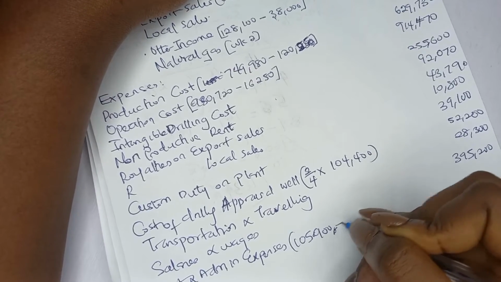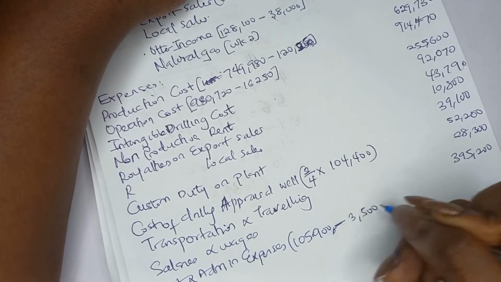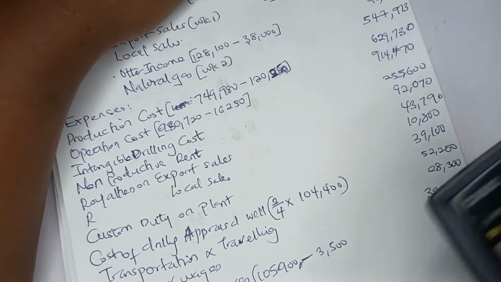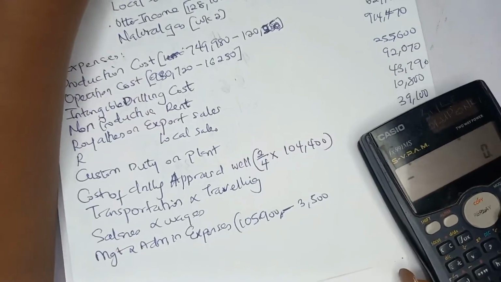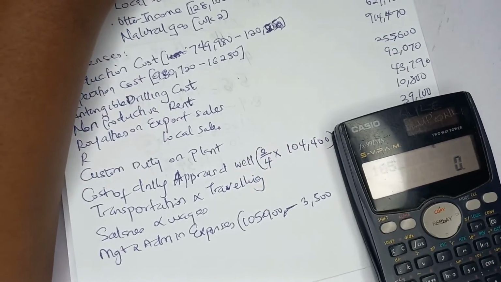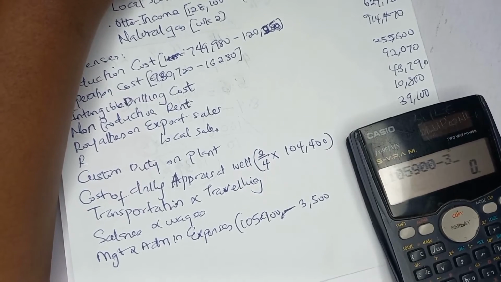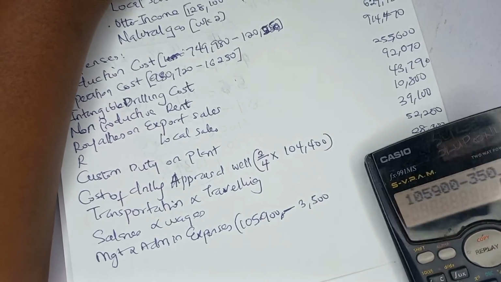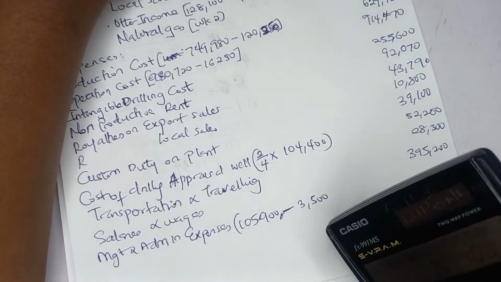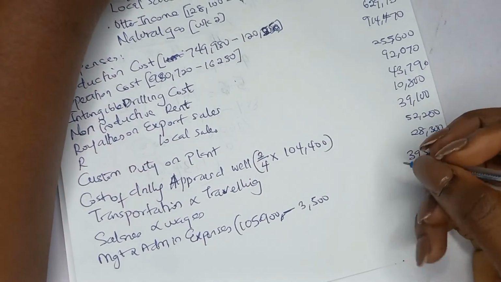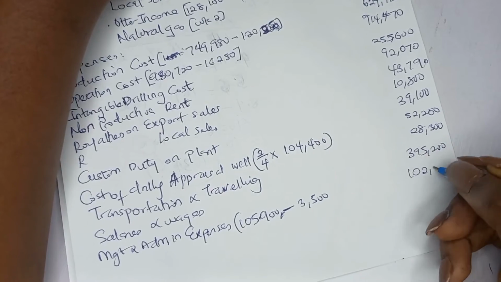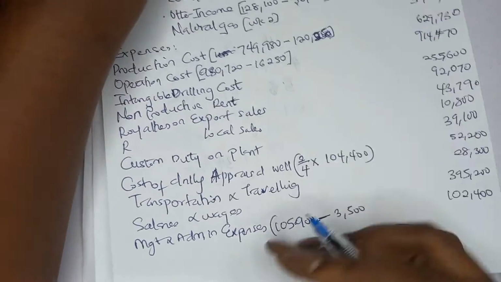105,900 minus 3,500,000. Guys, sorry for everything. If I do this thing on the board, it's going to be worse, I promise you, because there's not going to be space. Then I'll have to dress up and the stress will be much. 102,400. That is what I have. I hope we are correct. If you see any mistake, say it in the comment section.